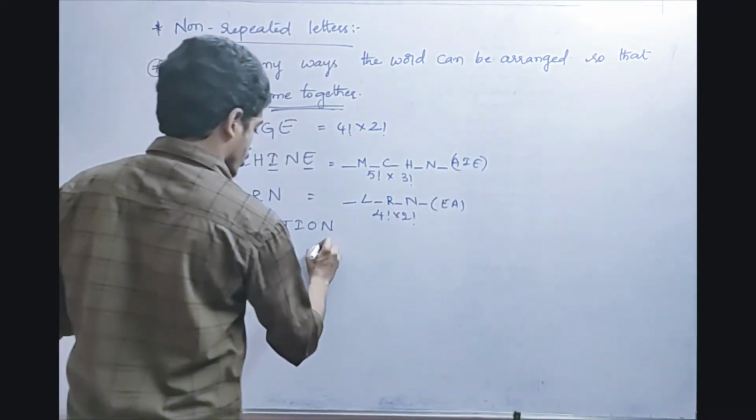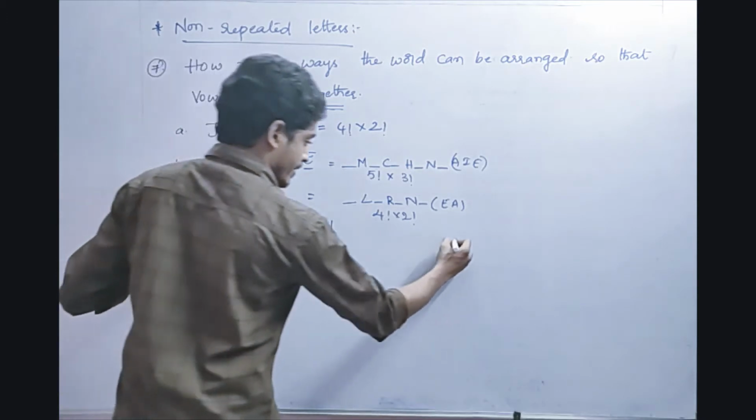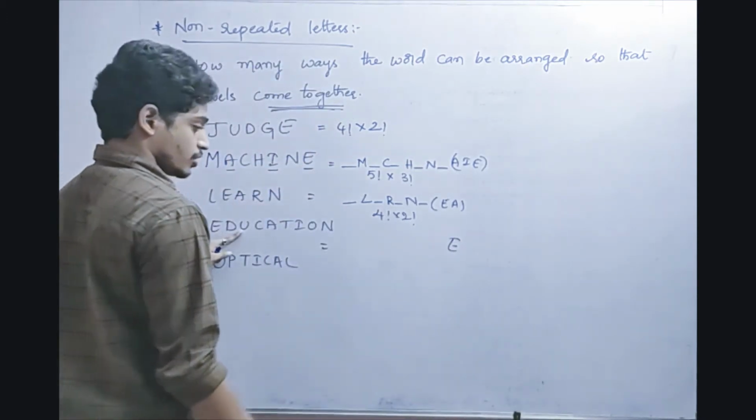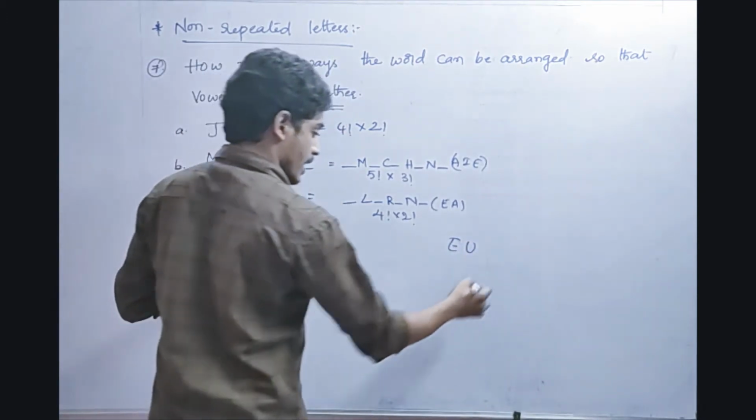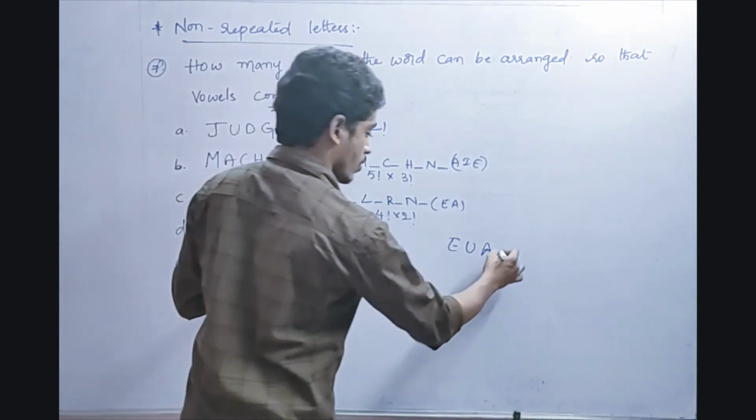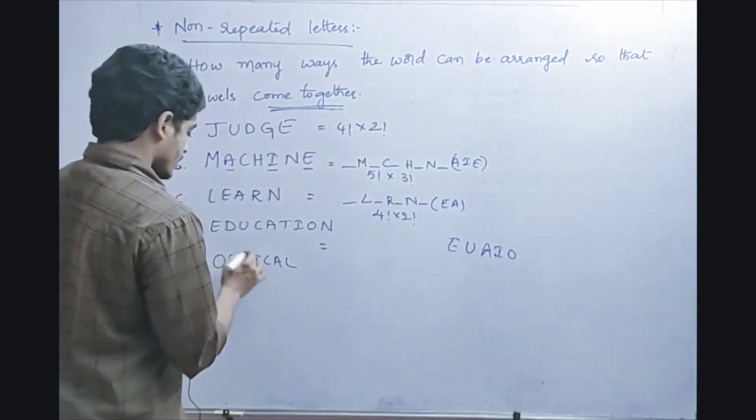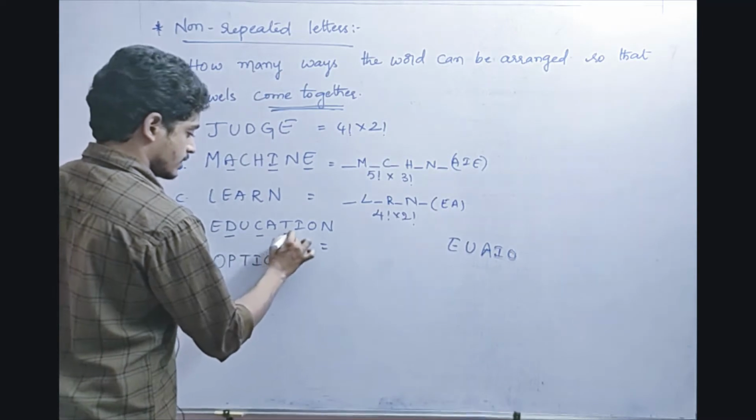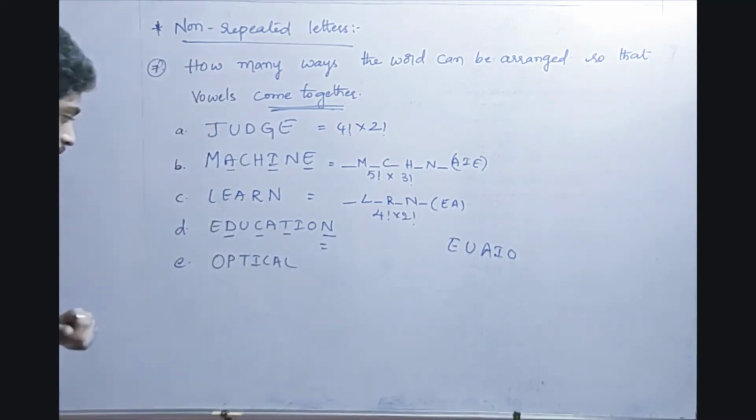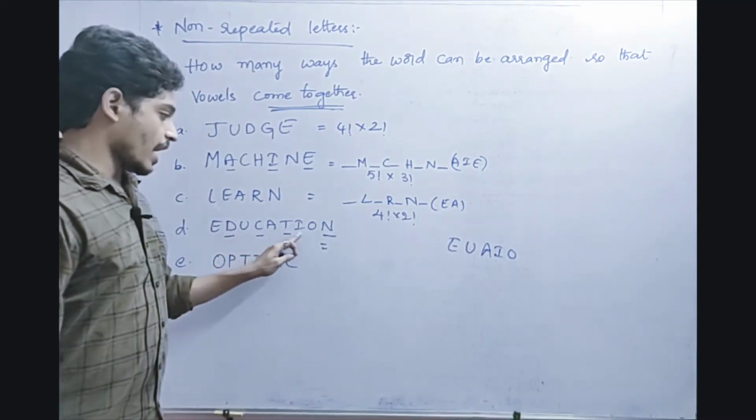Now education. See friends. E is the vowel. Next U is the vowel. Next A is the vowel. Next I, O are also the vowels. All vowels are there. Next D, C, T, N are there. Right or not? So the remaining E, U, A, I, O are vowels, right?